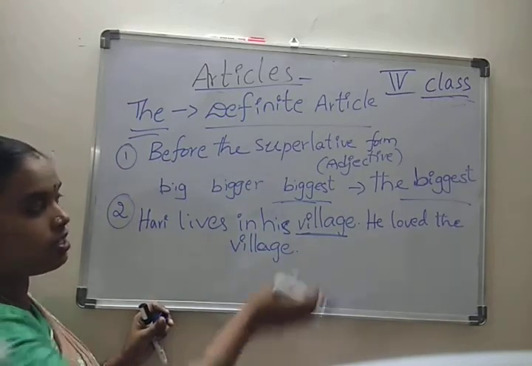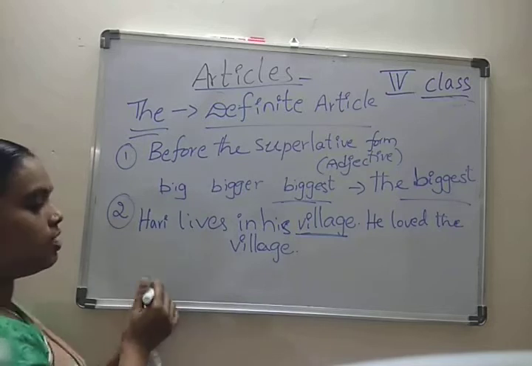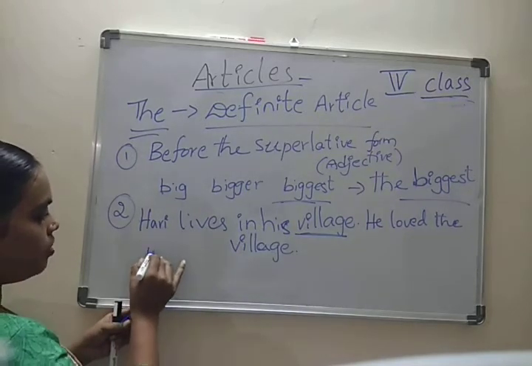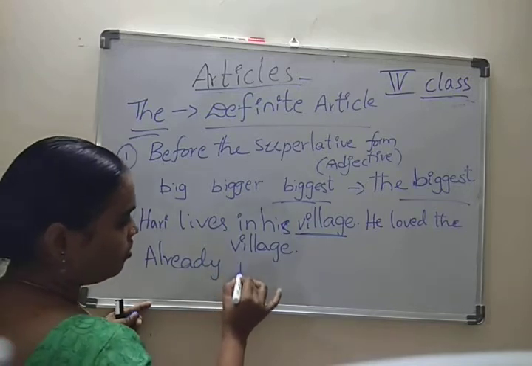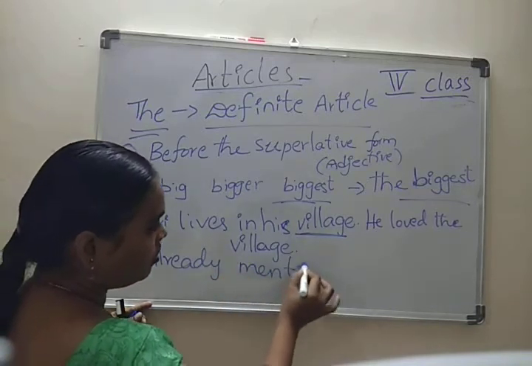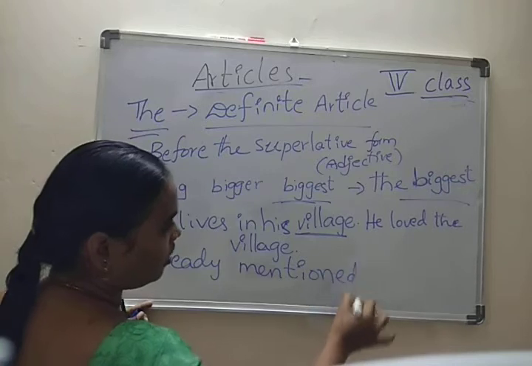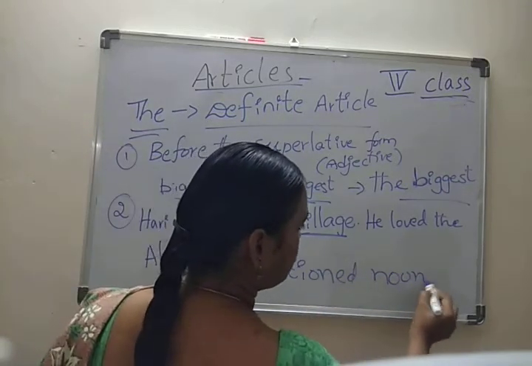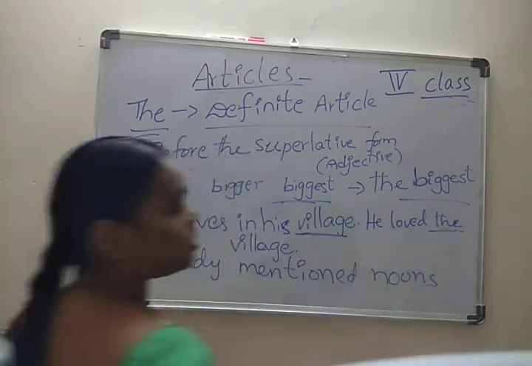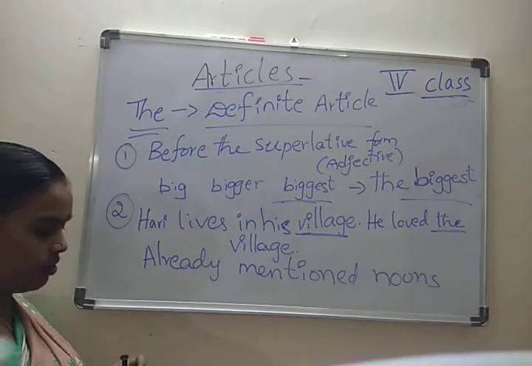What village has he lived in? What is the rule here? Already mentioned. We are talking about already mentioned nouns, then we use the.